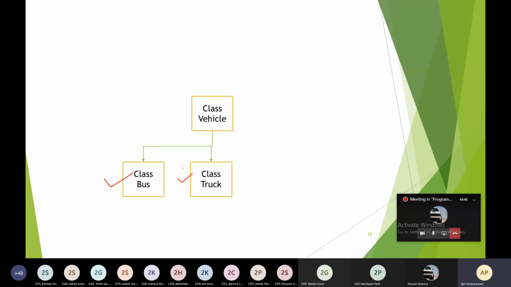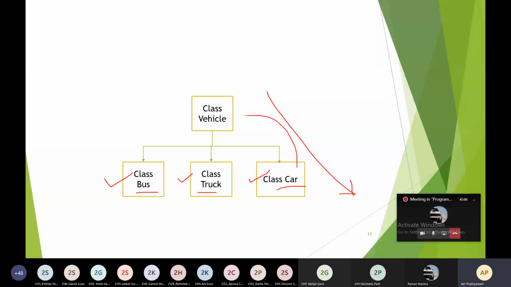And again, you have created another class from this vehicle class, that is class car, and which will maintain the hierarchy. That's why it is called hierarchical inheritance. All the common features of bus, truck, and car we need to add into the vehicle class, and these common features will be inherited into the bus class, truck class, and car class.